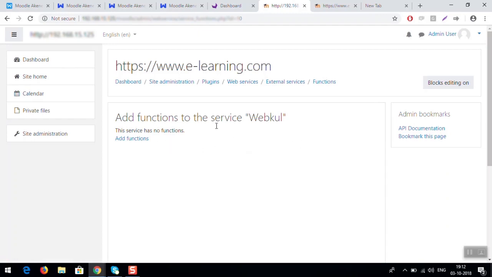Now you have to add some functions. If you don't add functions, your Akeneo to Moodle connector will not work. So you have to add some functions. Click on add functions.